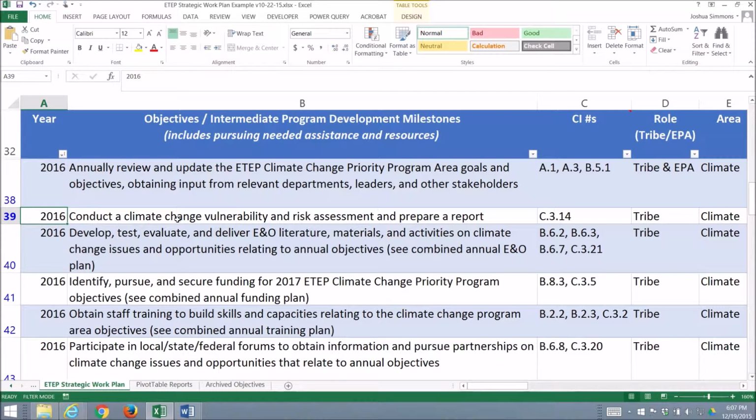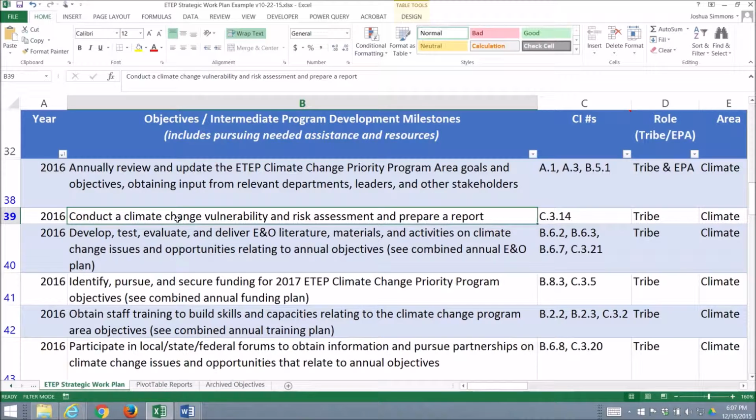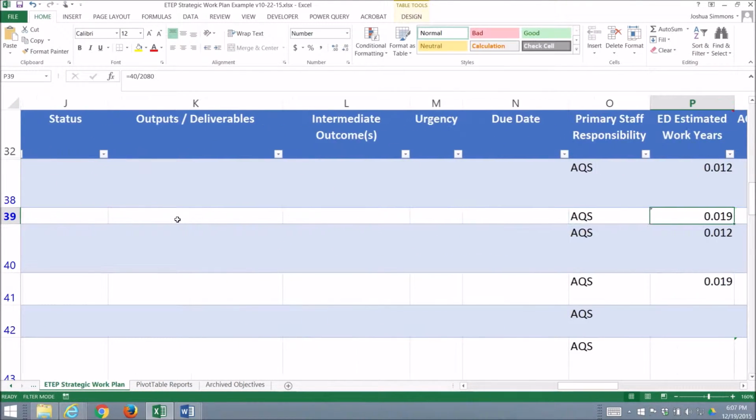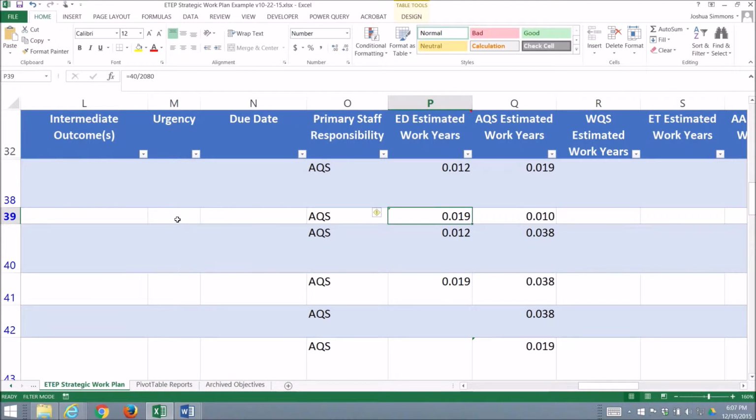So this is scheduled to be accomplished in 2016, but you find out during this meeting that this objective was essentially completed in the last quarter of 2015. So scrolling over to the estimated work years, your air quality specialist says that she anticipates only spending about another 8 hours to finalize the vulnerability and risk assessment report.